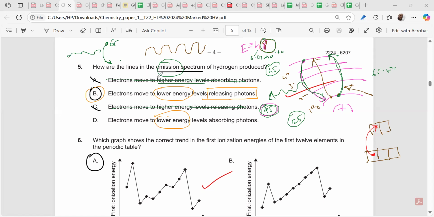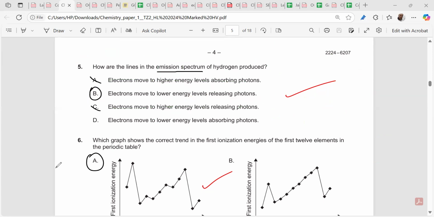So this chapter is very important. The emission spectrum of hydrogen will be coming. Second, when we consider a similar question, the question will be: as we move from left to right, what happens in the emission spectrum? The lines get closer at a higher energy. You have to remember this part. In the emission spectrum, the lines will be getting closer like this.